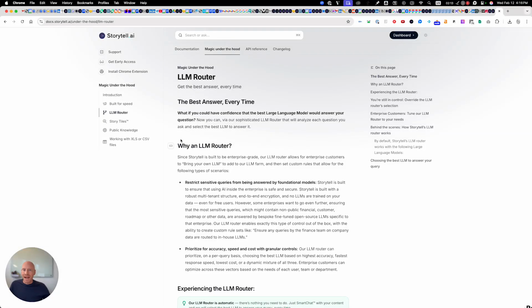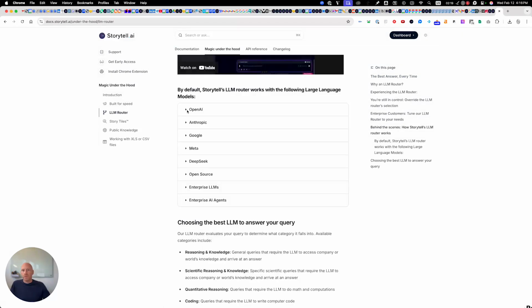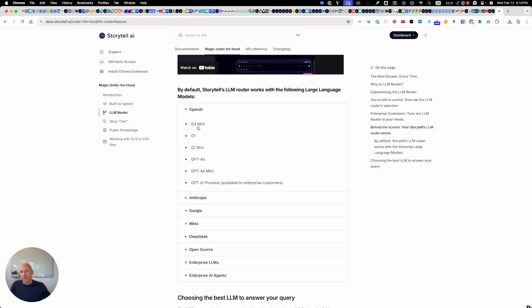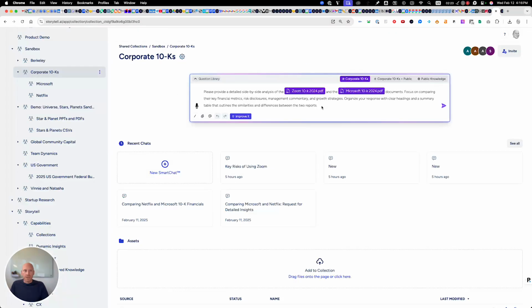Storytell also has an LLM router to give you the best answer every time. We'll pick the best large language model to answer your query. You don't need to even think about it. We support a bunch of large language models, as you can see here. I'll show you a dark feature. You can say use DeepSeek in your prompt, and it will override the LLM router, and we can actually answer with DeepSeek, which we're just starting to test out, where we're running a distilled version of it, so it's enterprise grade and safe to use.